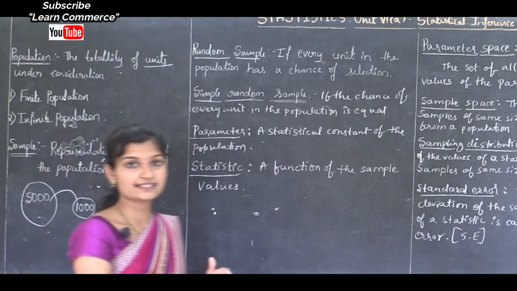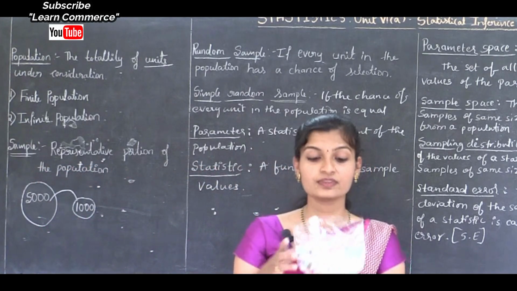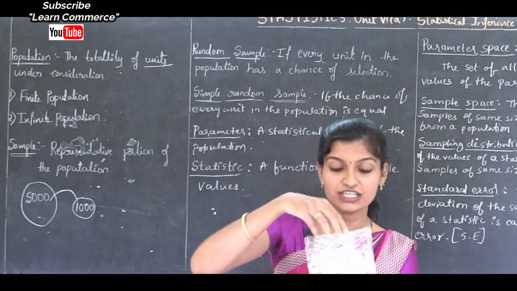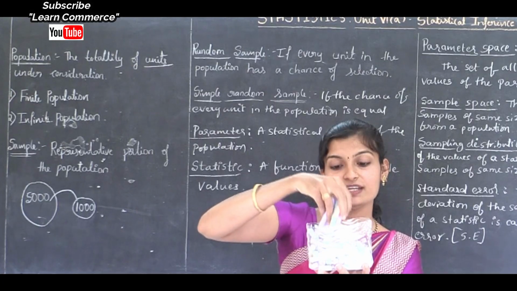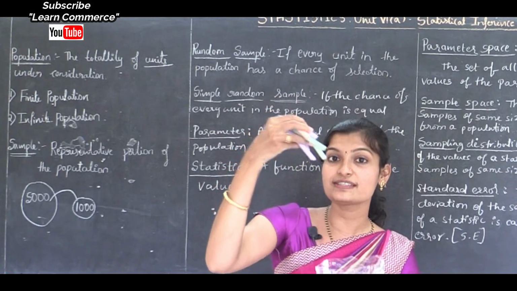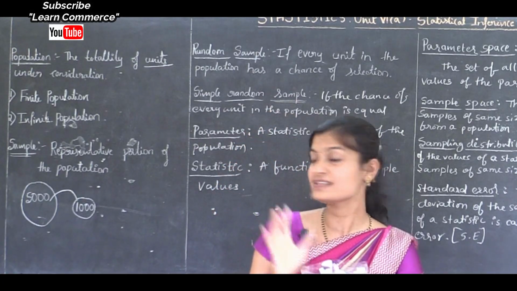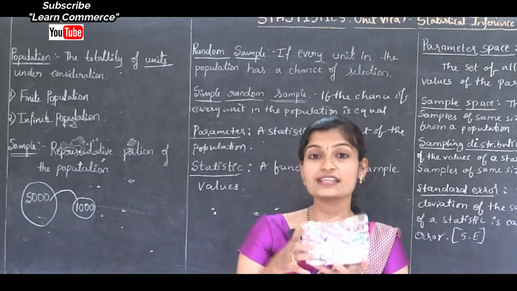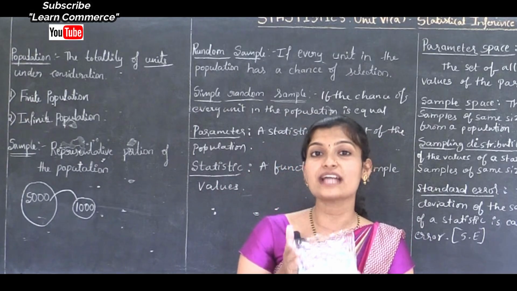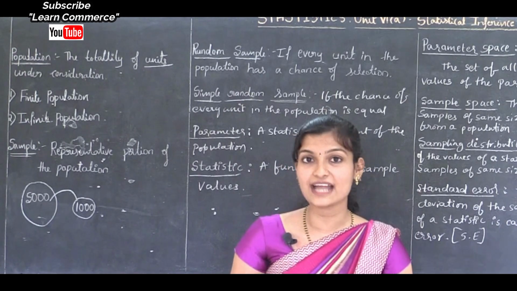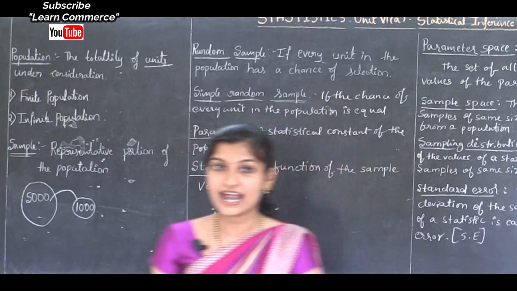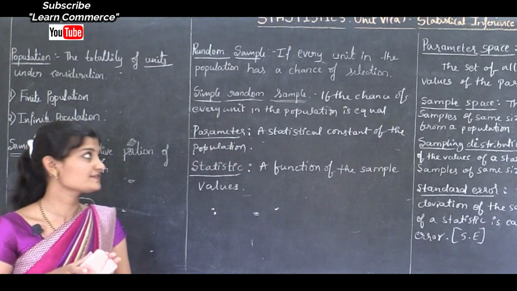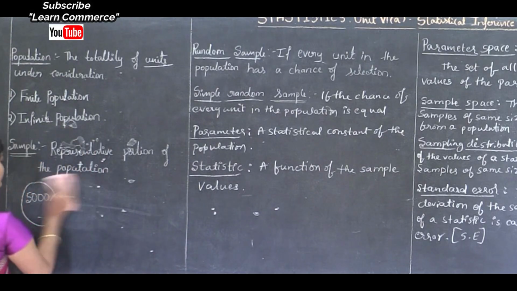In the previous example, we considered this set of chalk pieces as a population. From this population, if I select a few units, the selected units are the sample. So sample means a representative portion of the population. Here, to select chalk pieces, I used the random sample method. So what is random sample? Random sample means every unit in the population has a chance of selection. For example,